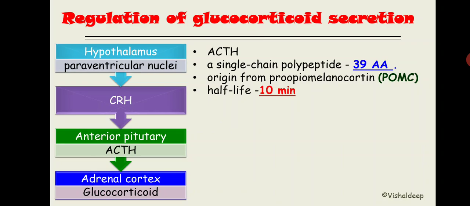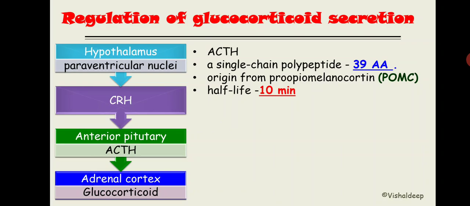So some of the action of ACTH will increase melanocyte production and increase pigmentation if the level of ACTH is more than normal. Why does ACTH cause pigmentation? Because ACTH and MSH are both formed from a single peptide chain, that is proopiomelanocortin, POMC. So in the applied aspect, if the level of ACTH somehow increases, it has the action of higher pigmentation.